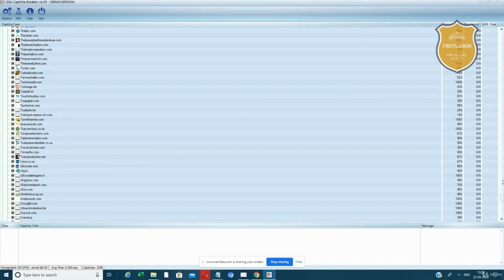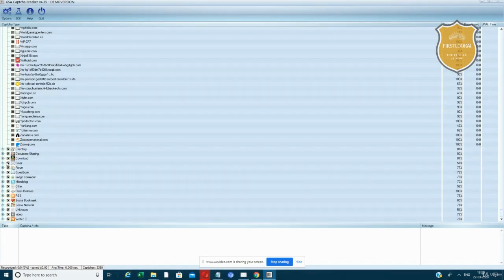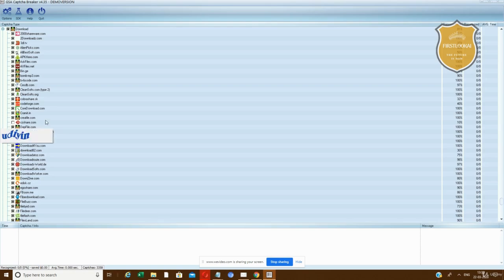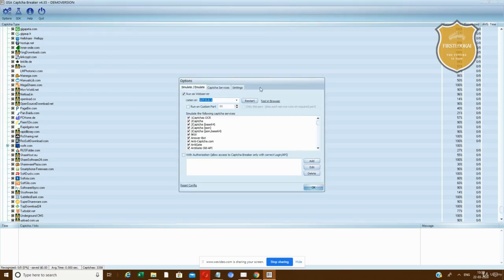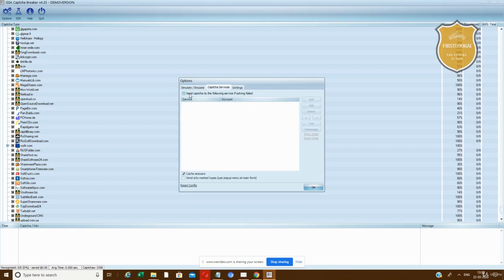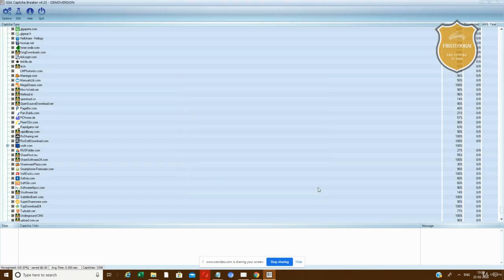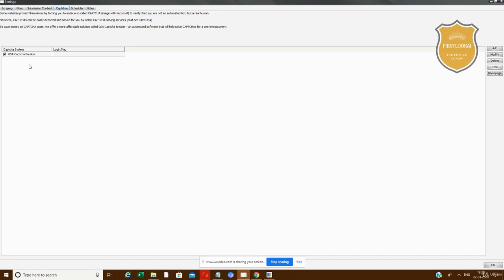I've turned everything on. So whatever type of CAPTCHA the web contact forms give, this will solve it. These are the types of CAPTCHAs it handles. Even if it fails to solve a particular CAPTCHA, you can send it to Death by CAPTCHA or whatever, so that means 100% CAPTCHA solving. Once it is done, go back here and put in that GSA CAPTCHA Breaker.